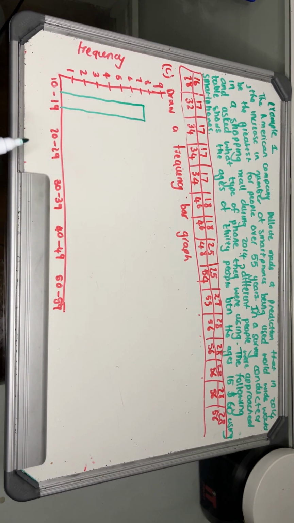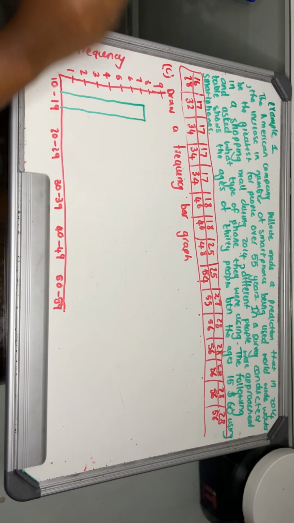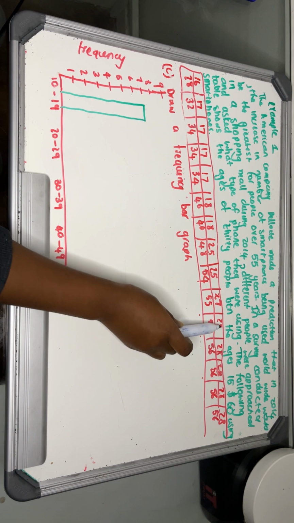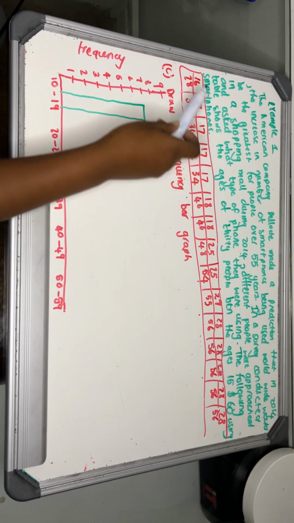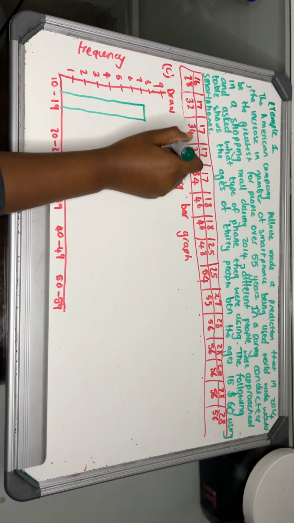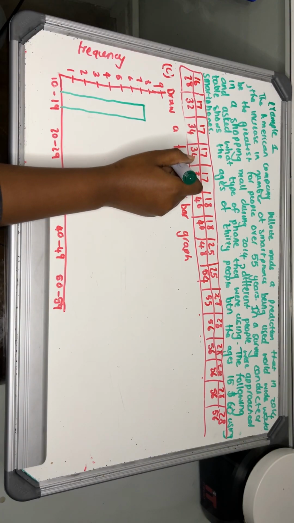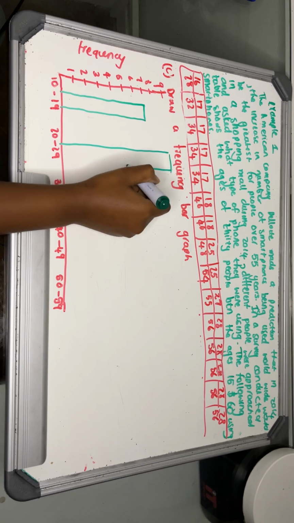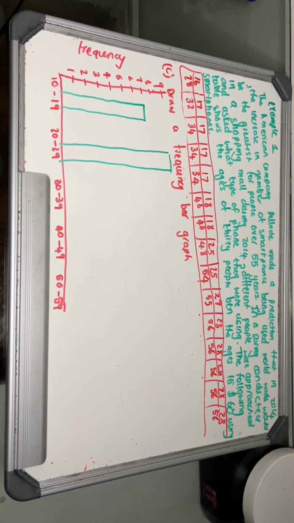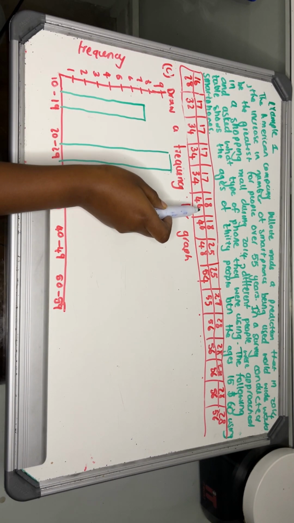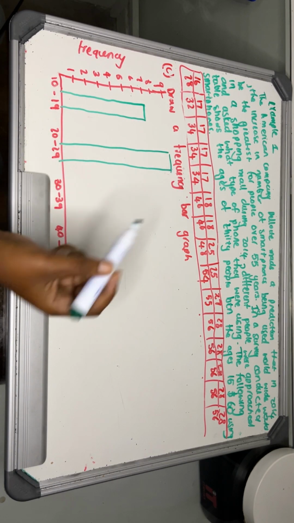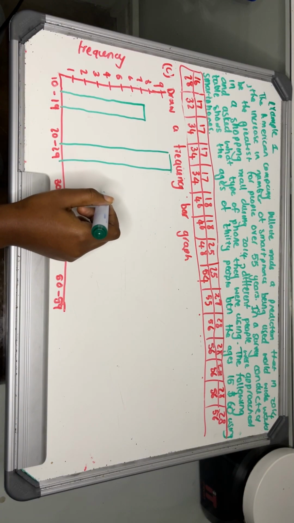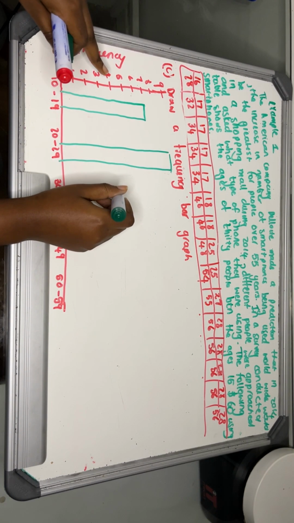20 to 29. So we'll count the number of people that are between 20 and 29 and draw them in our frequency bar graph. So it's 1, 2, 3, 4, 5, 6, 7, 8, 9 people. Right? So 9 is the highest number. Right, then we'll go 30 to 39. 1, 2, 3, 4 in the 30s. 4 people. 4 is right here.